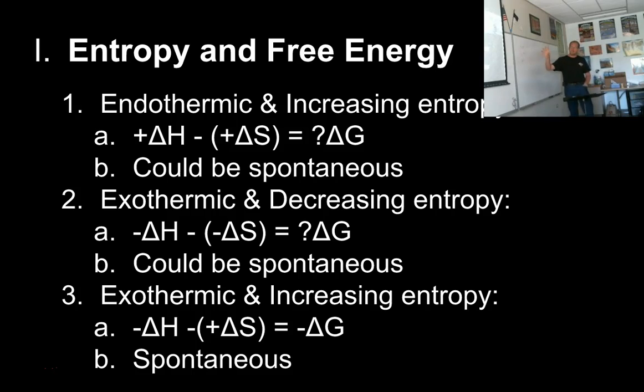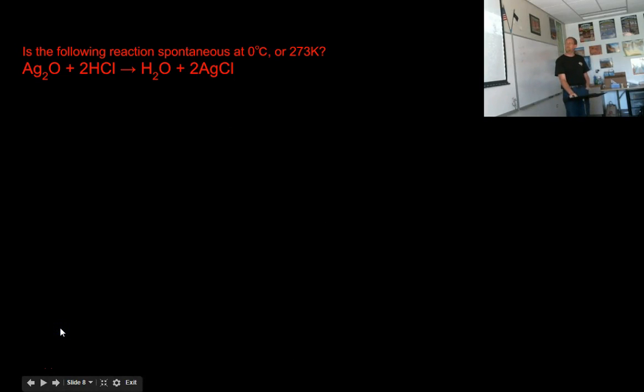Okay? So delta G, Gibbs free energy, is the key to answering the question, will this reaction happen? Let's look at some examples. So, is the following reaction spontaneous at 0 degrees Celsius or 273 K? So, I'm going to do this in my freezer.